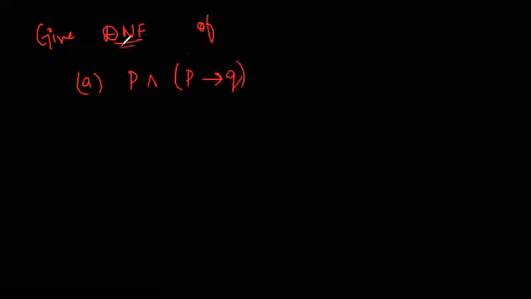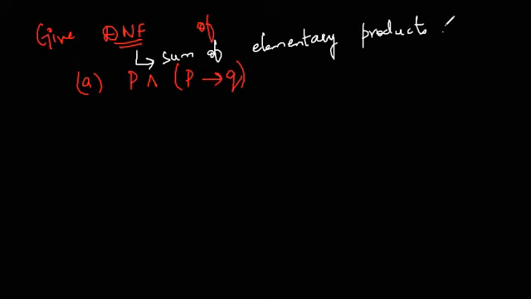Now let's define what is disjunctive normal form. We studied that disjunctive normal form is a sum of elementary products. Let's see what that means.